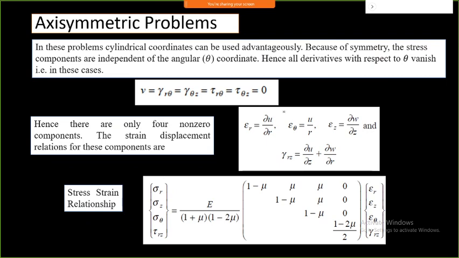So in axisymmetric models, theta will come into the picture. Stresses in the theta direction and z direction values will become 0. Your equations will be radial stress, z stress, theta stress and shear stress. These 4 equations will come into the picture, and they are sufficient to do any 3D analysis quite easily. I would not say it is a 3D analysis, but a representation of 3D analysis in 2D.